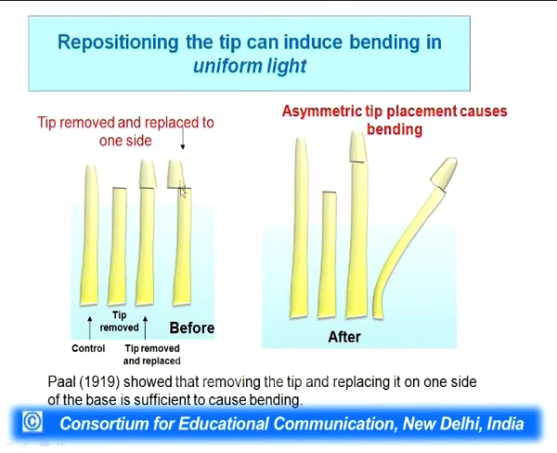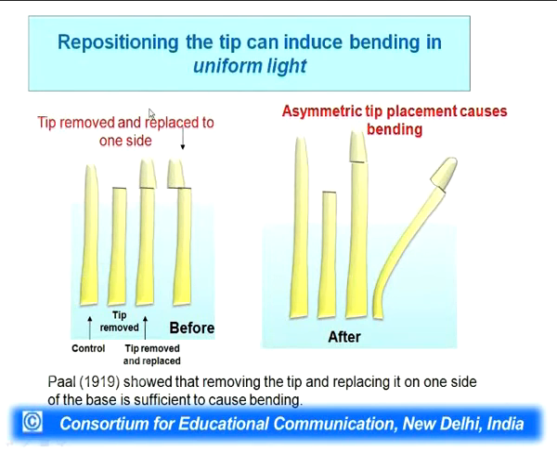In the fourth one, the tip is removed and placed on one side. Again, this one does not have the tip part. Here the tip is present, but not in the proper place, not in a uniform place. This setup was put in a condition where light was uniformly present. In this case, light was not placed on one side, light was placed uniformly throughout.